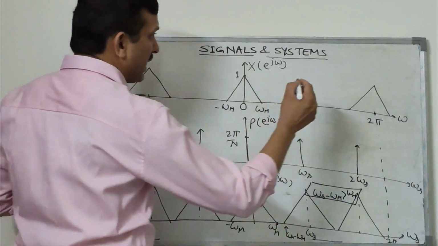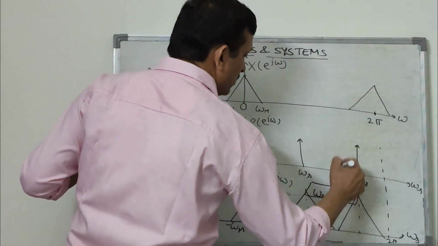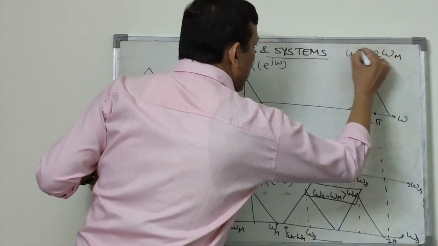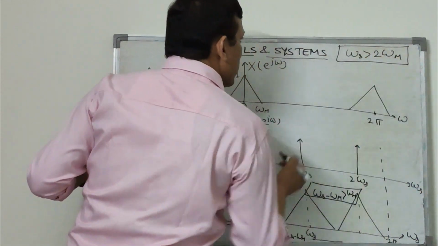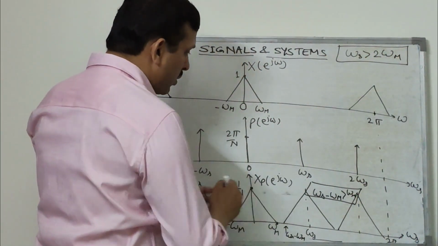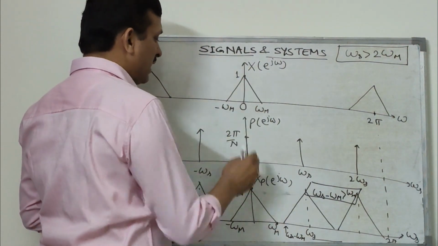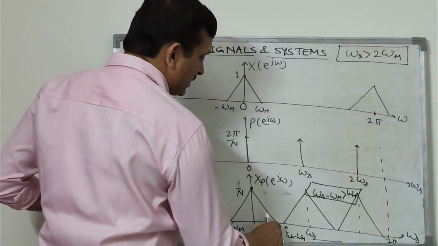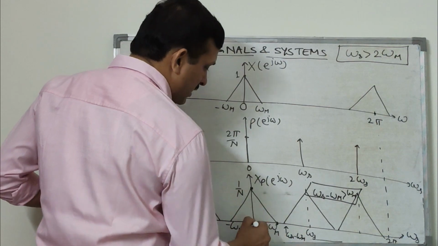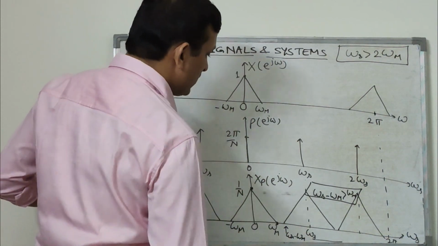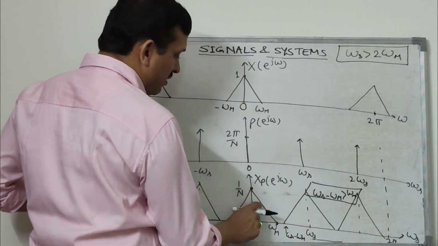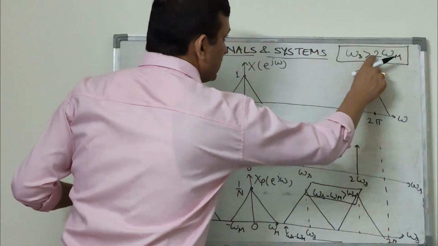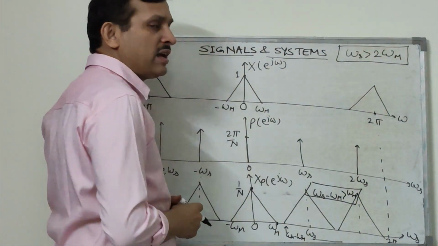That means omega s is more than twice omega m. Here you can see, if it is more than twice omega m, then there is no overlap of spectrum, and we can exactly recover the signal just by passing it through a low pass filter having a cutoff frequency more than omega m. That means this signal can be recovered from this signal exactly without loss of information, because in this case omega s is more than twice omega m. That was the rule of sampling, that is the sampling theorem.